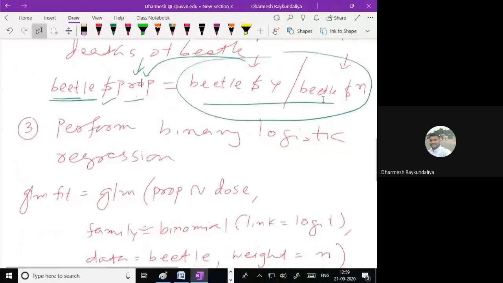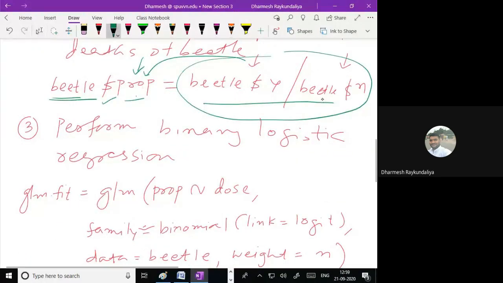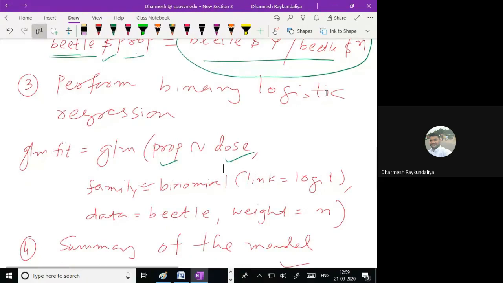Then perform the binary logistic regression, because now instead of the number of death of beetle, the response is a proportion of beetle. Death of the beetle is the variable, and the dose is my independent variable. What is the impact of dose on the proportion of death of beetle, that is what I wish to study, because the response is binary, whether the beetle died or not, and there is more than one response.